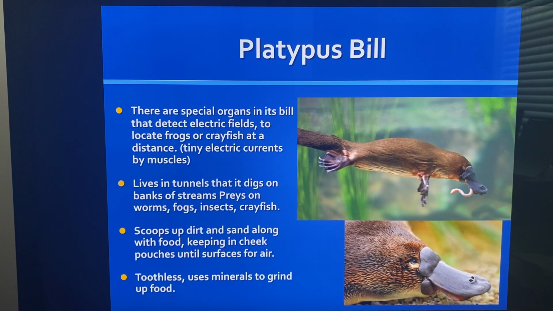They're toothless, so they use the minerals they're crunching up to help crunch up their food. Since they don't have teeth, they use gravel as their teeth and spit out the gravel, and they don't need teeth. Isn't that amazing?